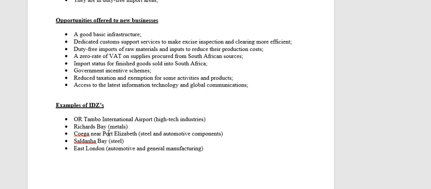Then in Richards Bay, the Richards Bay IDZ focuses on metals. The Coega one near PE focuses on steel and automotive components. That is obviously where the car manufacturing industry is located. The Saldanha Bay IDZ focuses on steel as well. It is close to that one. And then the East London one, also close to PE, also focuses on automotive and general manufacturing. This is generally the area where the car manufacturing industry is happening.